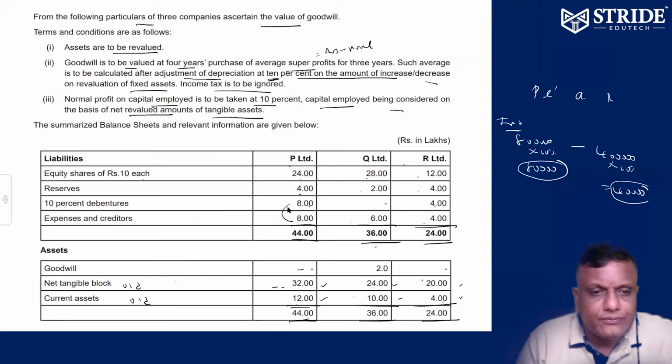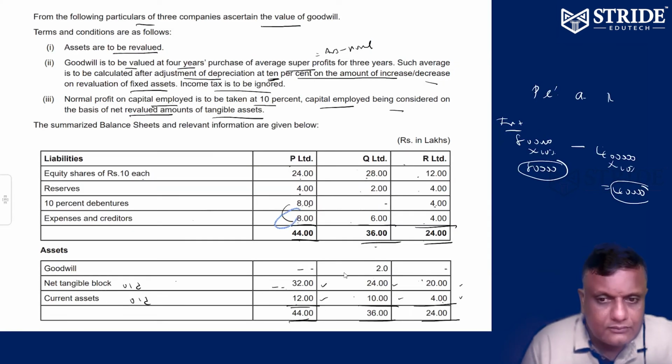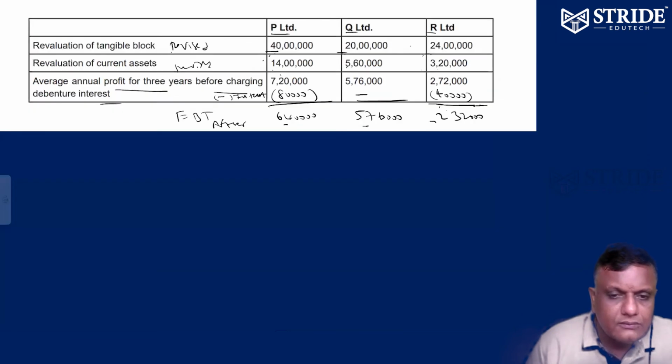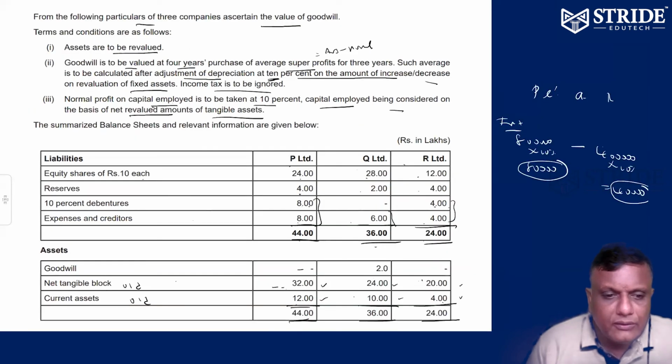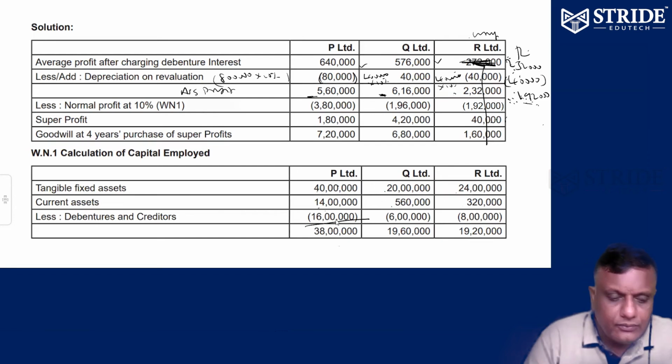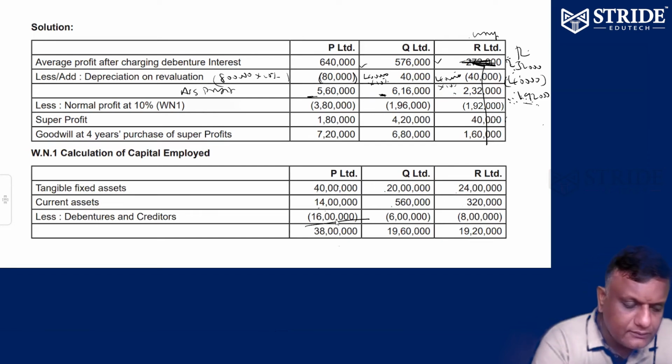So minus expenses and creditors, that is debentures, minus external 16. Minus 6, minus 8, minus 16. Minus 6, minus 4. Please subtract. Okay.